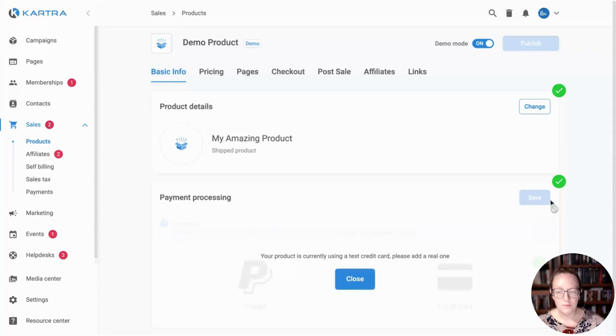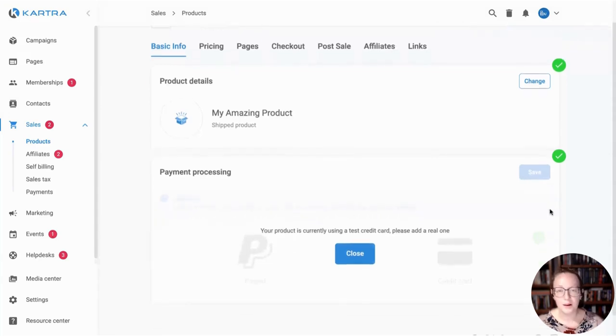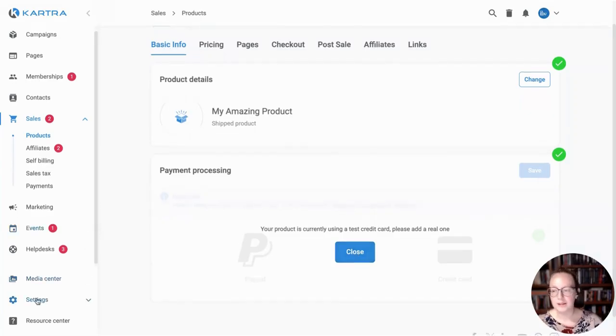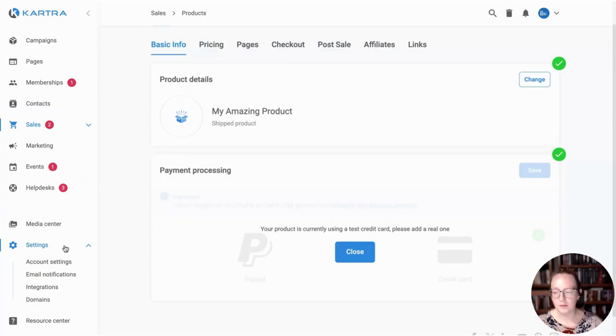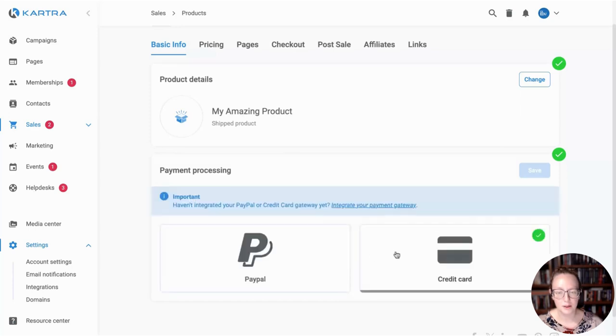This is the most important thing, you could argue, for a new product. If you want to be able to collect money, if you want people to be able to pay you, you need to connect a working payment processor. So that is something that if you don't already have one in your account, you can go here under settings, you see in the bottom left, go to settings and go to integrations. And you can link, we have a number of integrations available. You can link a Stripe account, a PayPal account, and several other integration processors. So you'll want to take a look at that.